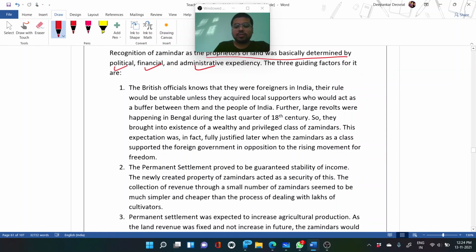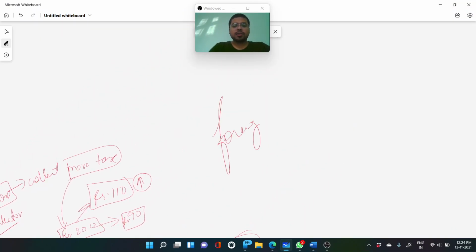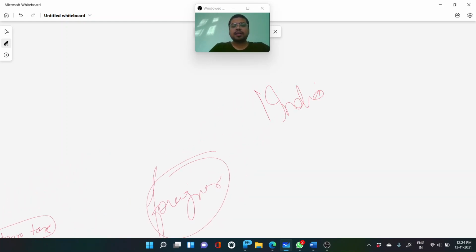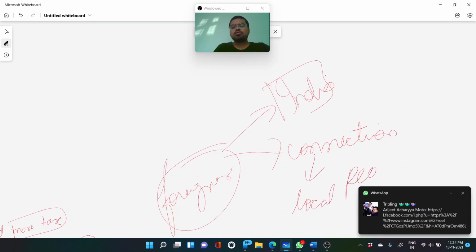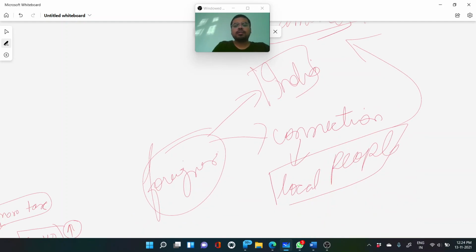The British officials knew that they were foreigners in India and their rule would be unstable unless they acquired local supporters. So the British knew that they were foreigners ruling India, and to rule India they must build connections with local strong people. Who were the local strong people? They were the Jamindars, landlords, and so on.